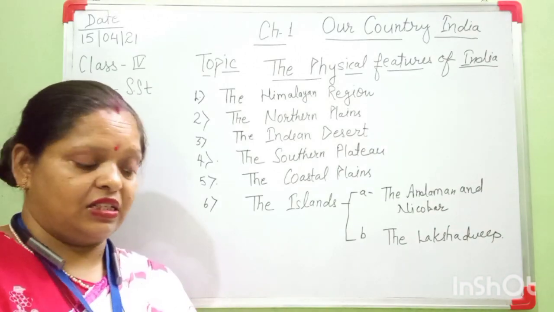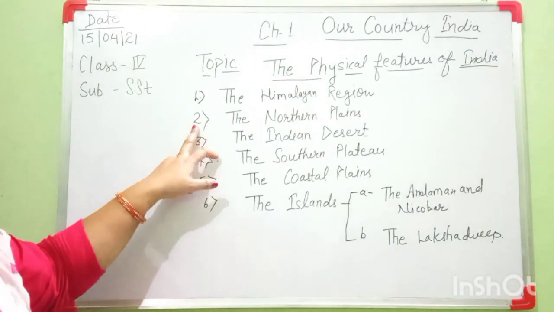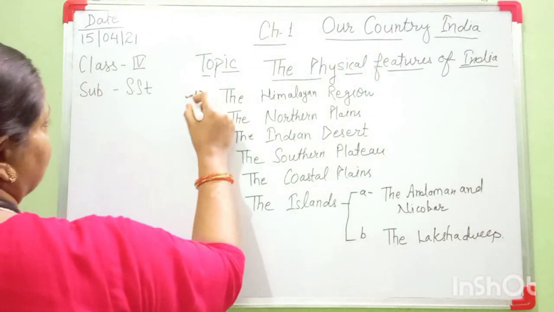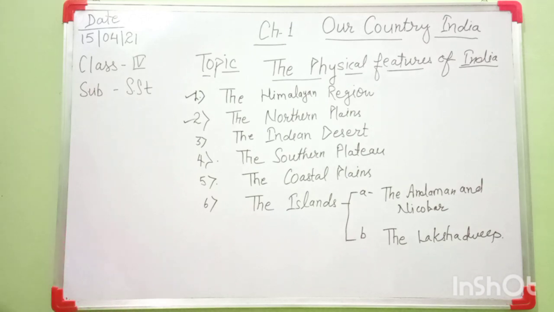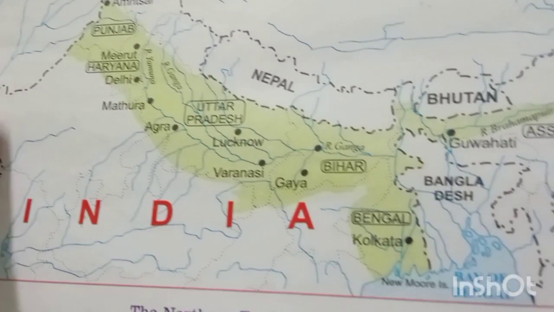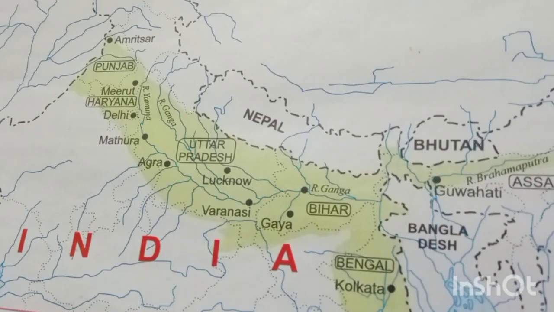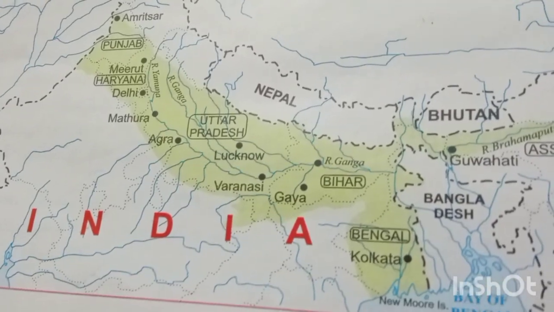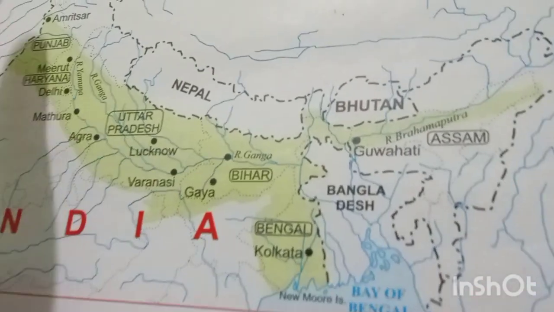The northern plains. Okay, the first topic is completed, I think. Then the second is the northern plains. Look here, everyone, in your book. This is the map of our country, which shows you the northern plains, and which states are covered in the northern plains.